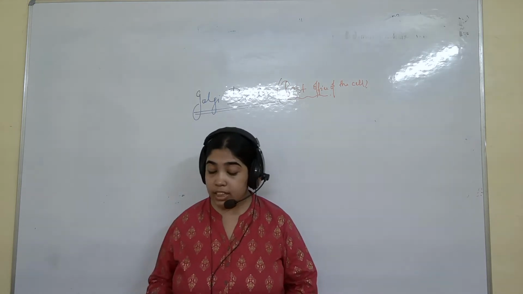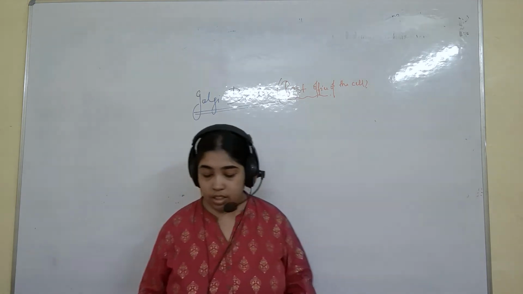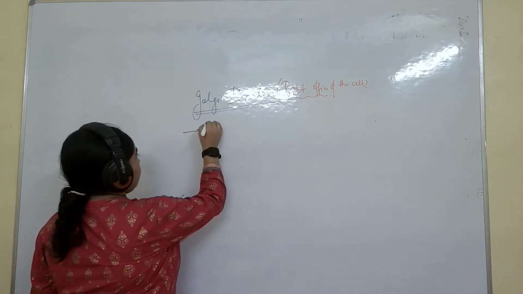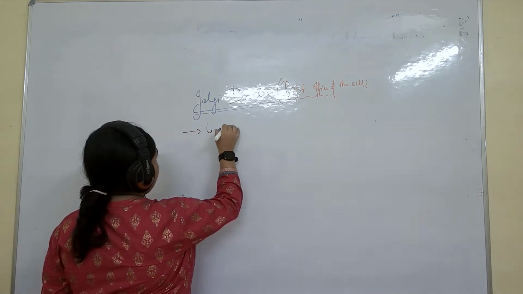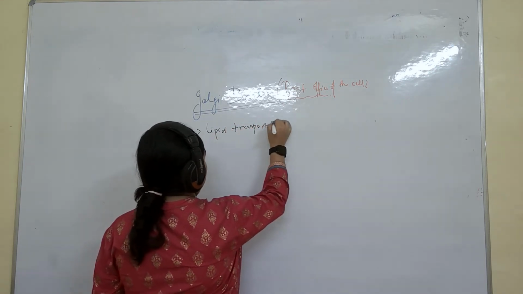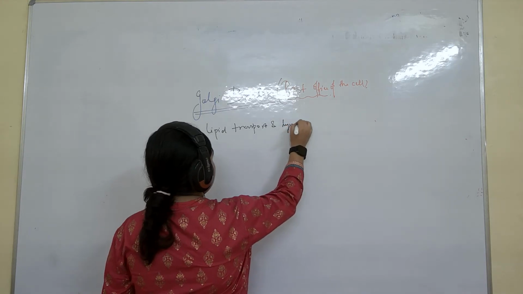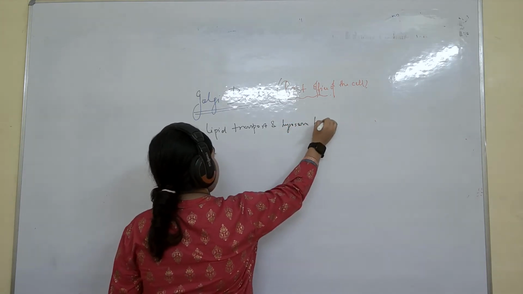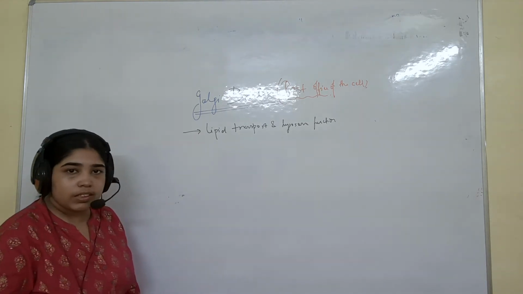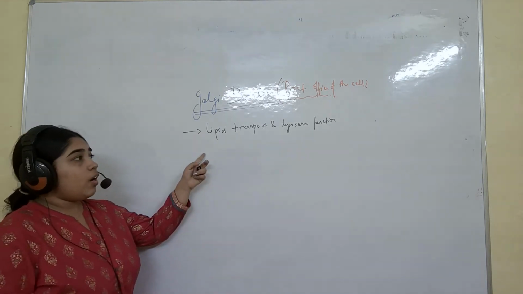It is called lipid transport and lysosome function. So it is called lipid transport and lysosome function. Okay, understand why it is called the post office of the cell? You understand this, no? So it is called lipid transport.